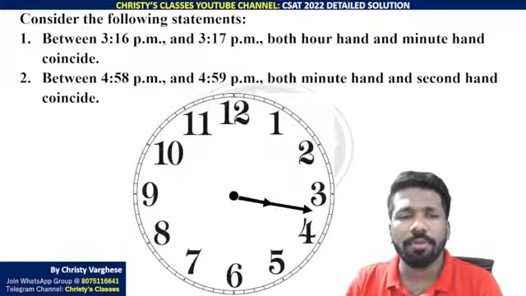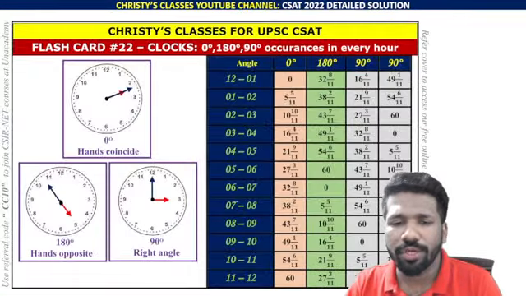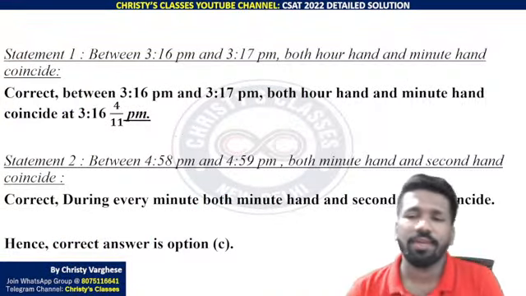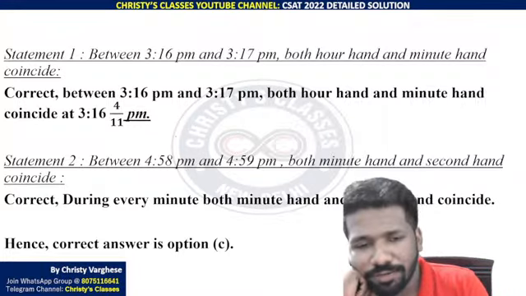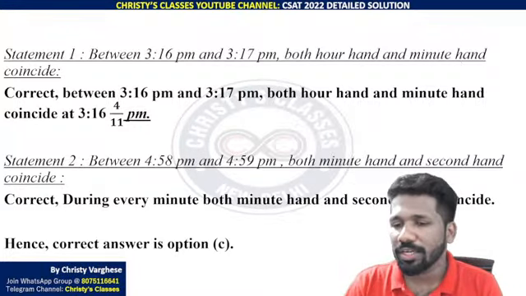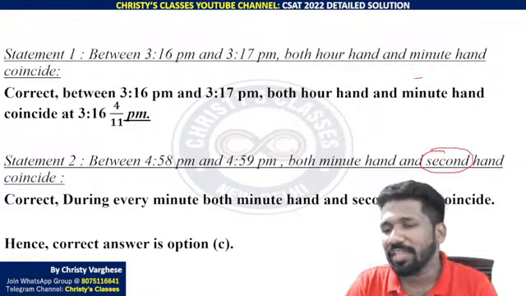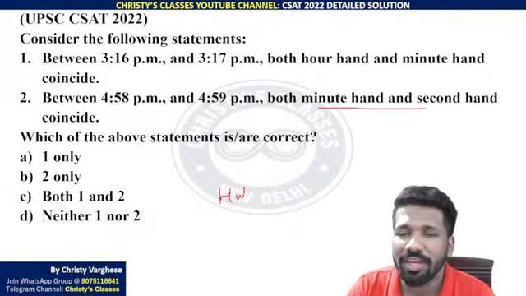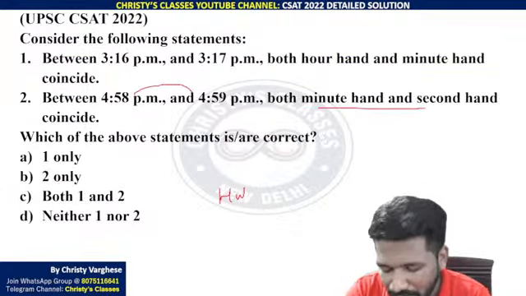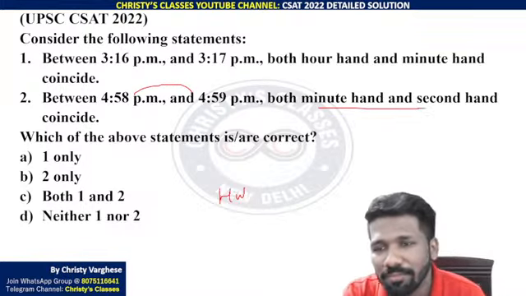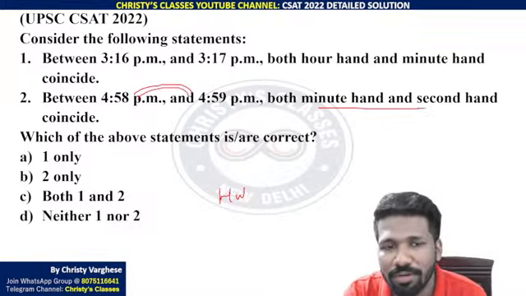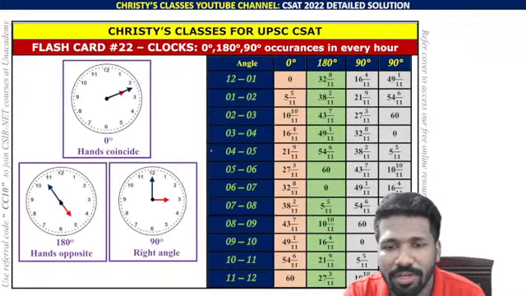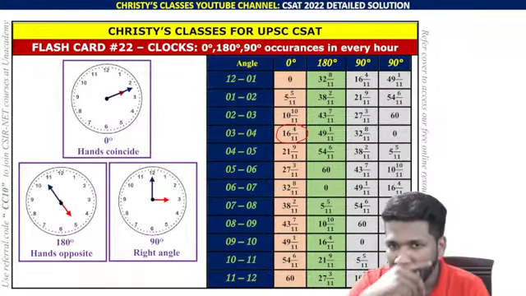This is another clock problem. I have explained this with this picture. Go through it. 3:16 and 4 by 11 is the time when both the hour hand and minute hand coincide. And 4:58 to 4:59, yeah, here they have used a trick. Instead of mentioning the hour hand, they have mentioned the second hand in the second option. If you misread it, you may get a wrong answer. Minute hand and second hand coincide in every minute. This is 1 minute, so definitely they will coincide. And 3:16 to 3:17, it will coincide because of 3:16 4 by 11. This flashcard summarizes it. Due to lack of time, I am going a little faster.